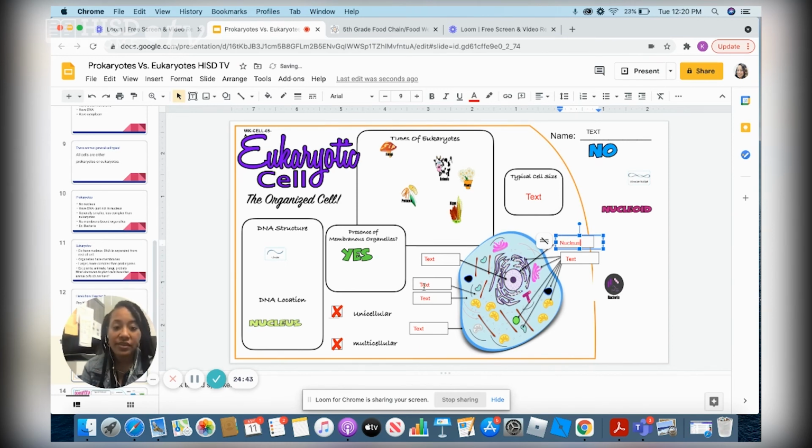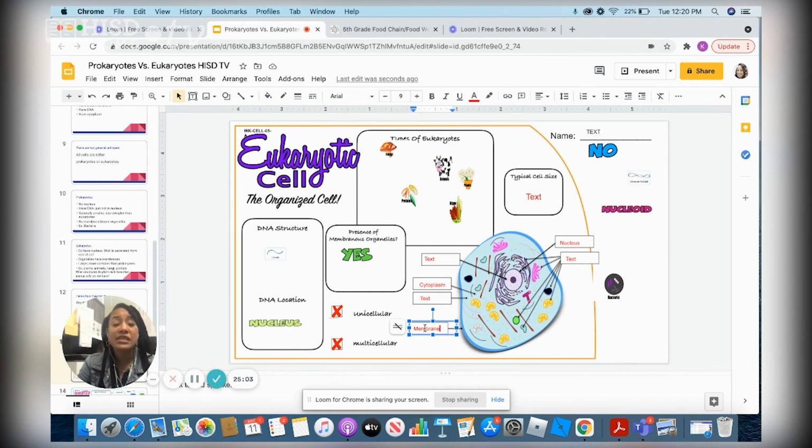We also know that this square is pointing to the cytoplasm. And then last but not least, we know we have our cell membrane. I'm just going to write membrane. All right, so this would be some information that you want to learn about a eukaryotic cell.